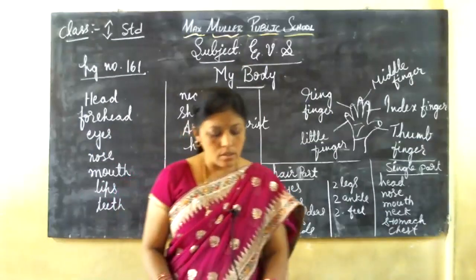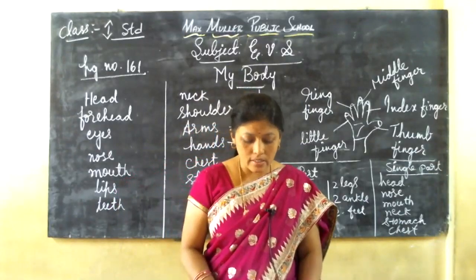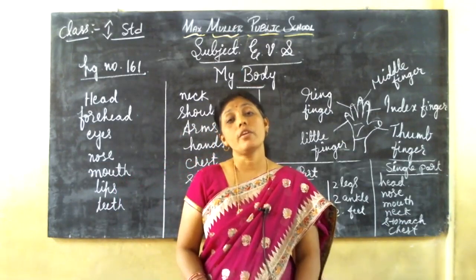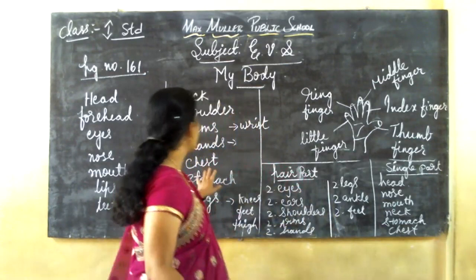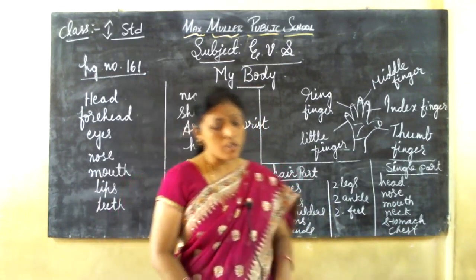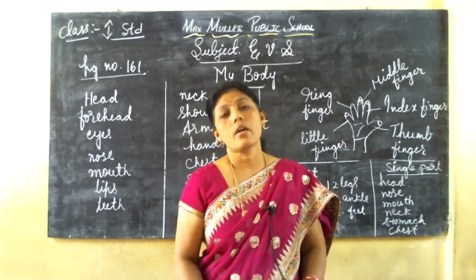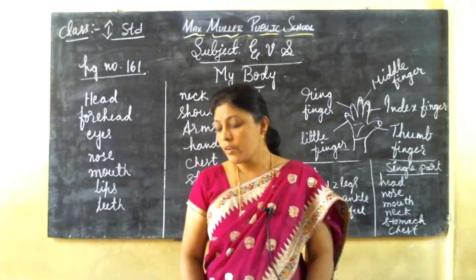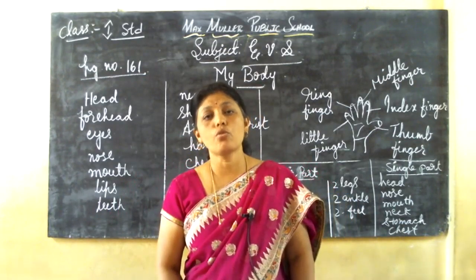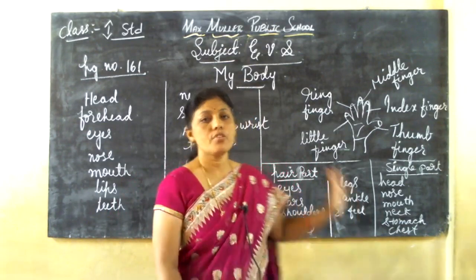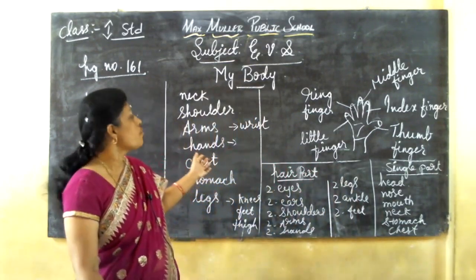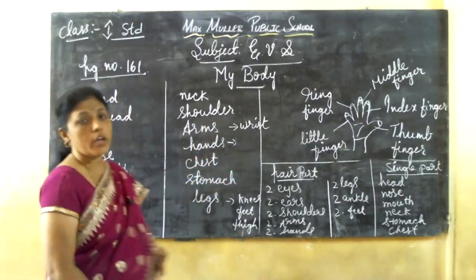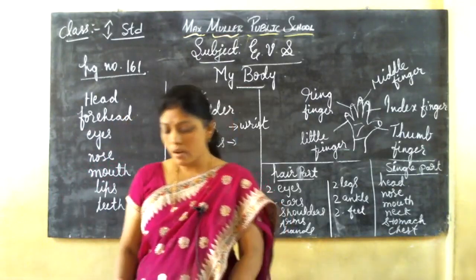Okay, so this is about my body. In the next class, we are going to learn how my body works. The parts of the body, how they work. Okay, children, and the sense organs, about sense organs. Okay, before that you should read the textbook. You go through the textbook once. After finishing this online class, you should go through it once. Okay, children, page number 161. Okay, if you read once, then you will understand.